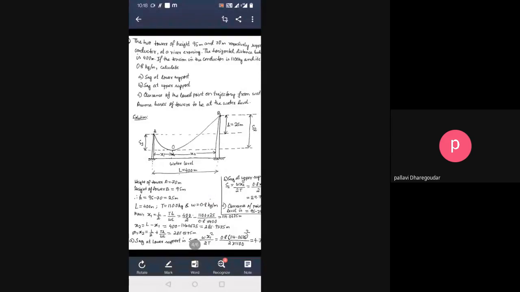Look, once the sag S2 is calculated and the height of the tower is known, the height of B is 95, I think. 95 is the total height from B to the ground, and S is the sag, the distance from the lowest point to the topmost point of B. So if that is known, the clearance from O to the water level is found.